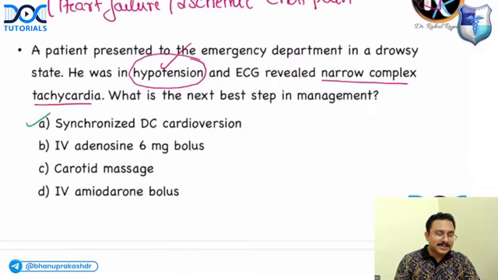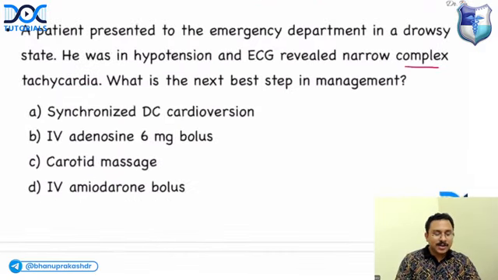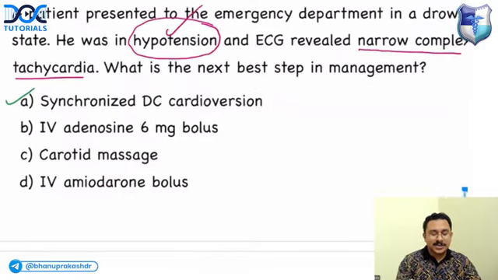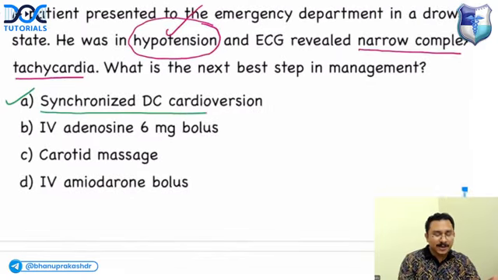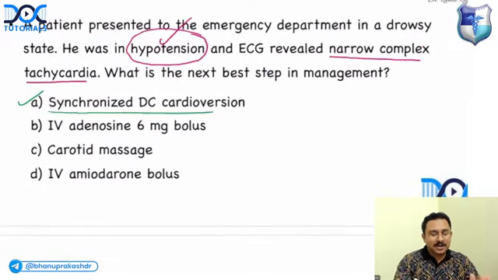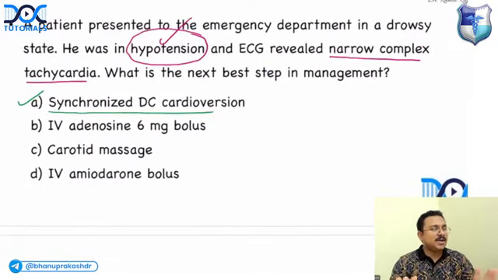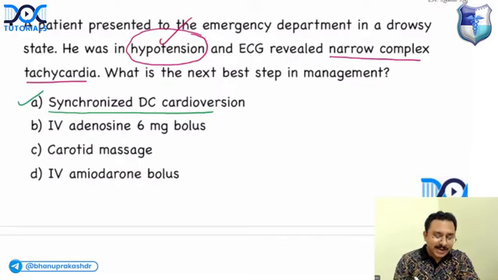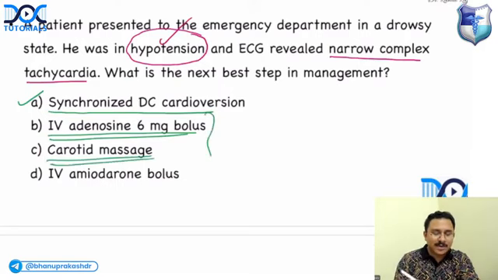Okay, synchronized DC cardioversion. So remember, synchronized DC cardioversion is done when the patient is in shock like hypotension. Suppose it was not given that the patient is having hypotension. Suppose blood pressure was normal, then what is the treatment? Normal blood pressure, patient having narrow complex tachyarrhythmia, then the answer is IV adenosine 6 mg bolus or even a carotid massage. Both of them can be given.